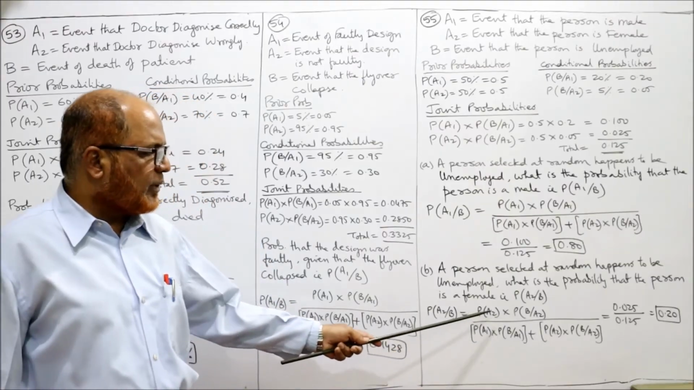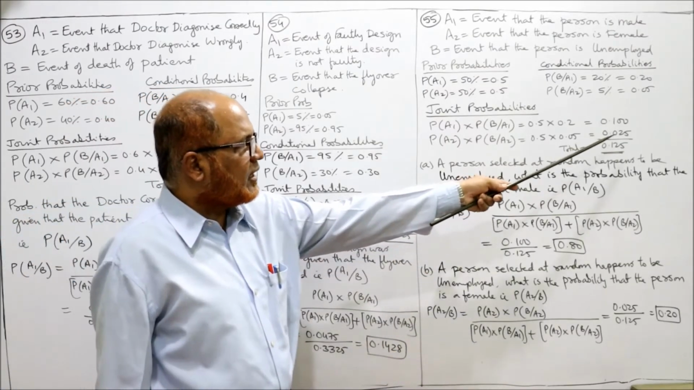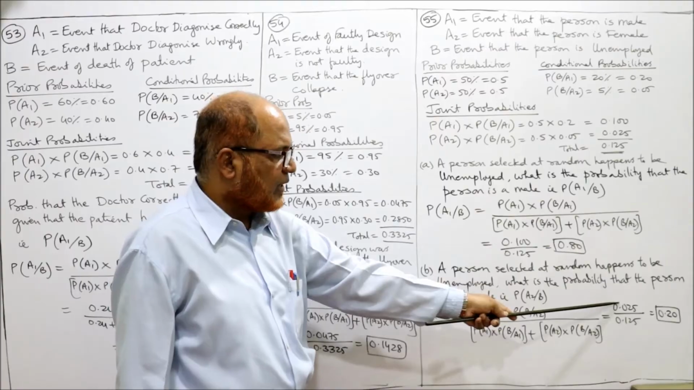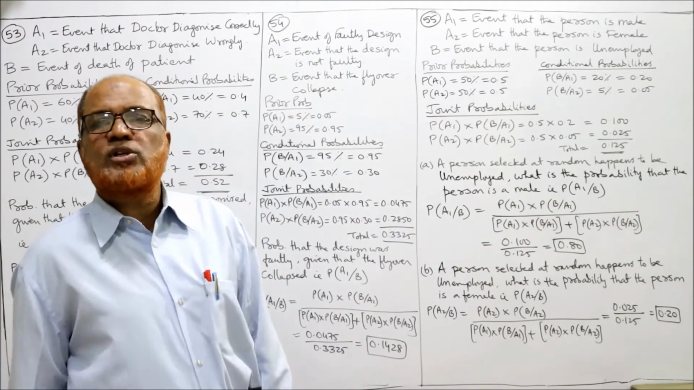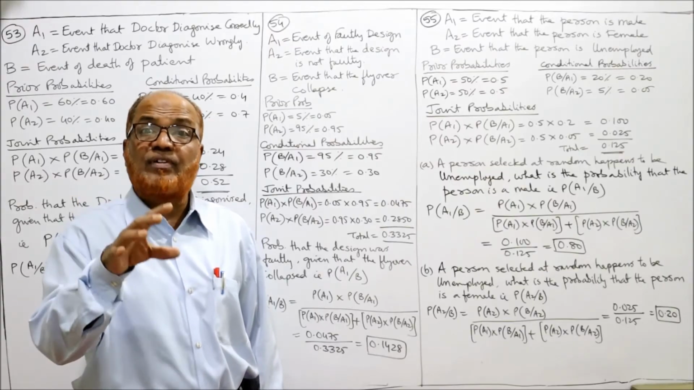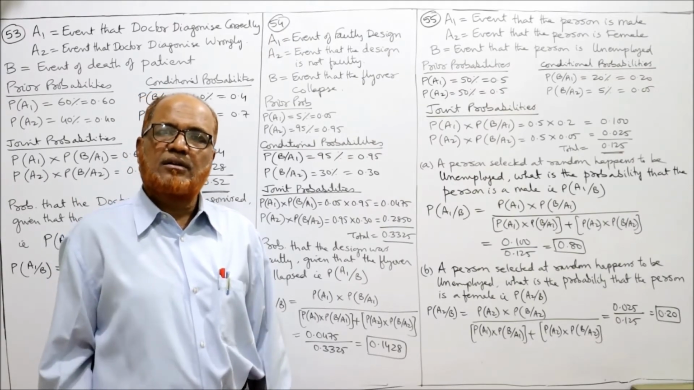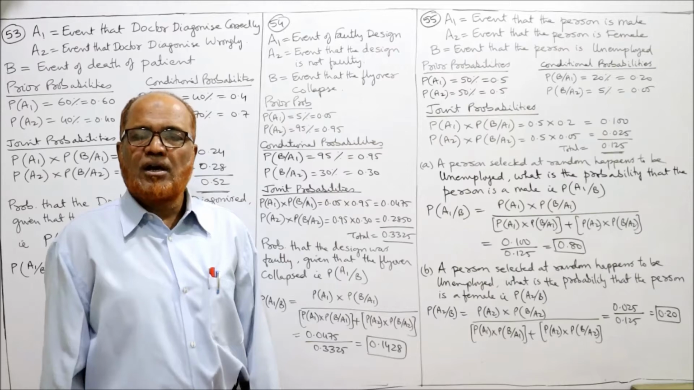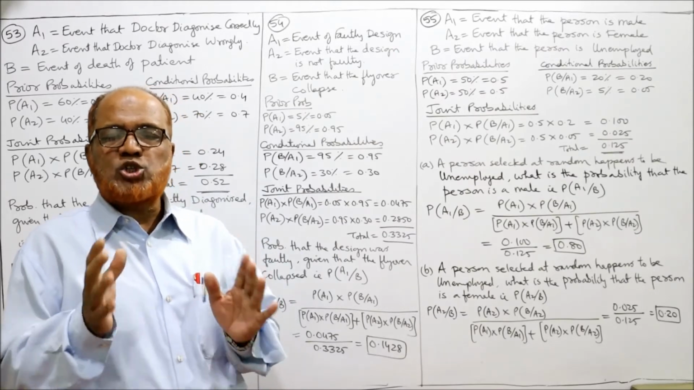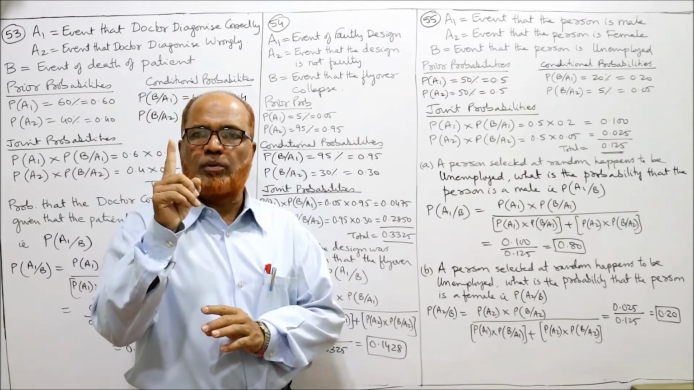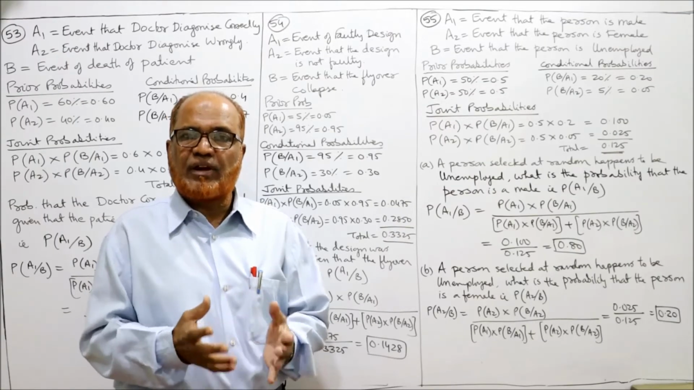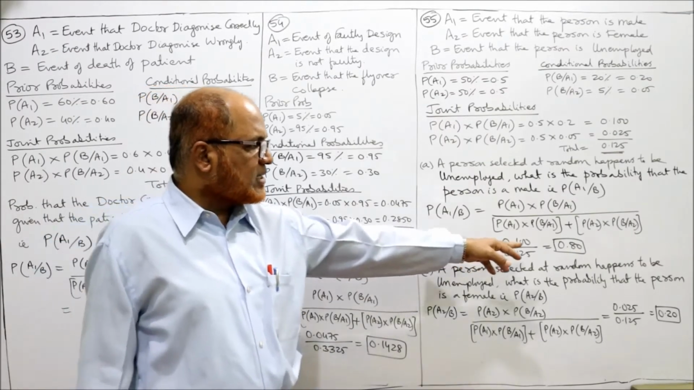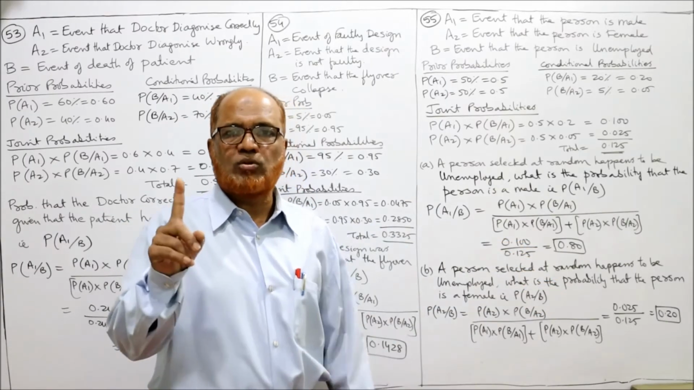So what is the numerator? P of A2 into P of B given A2, 0.025 divided by 0.125 is equal to 0.2. So 0.2 is the probability that the person selected is a female given that the person is unemployed. That's it. And already I told you in the posterior probability always the total should be 1. We can confirm whether we have done correctly or not. 0.8 plus 0.2, it will be 1.